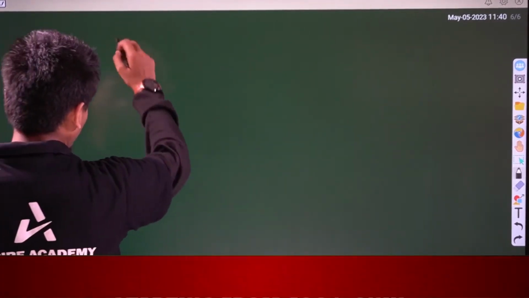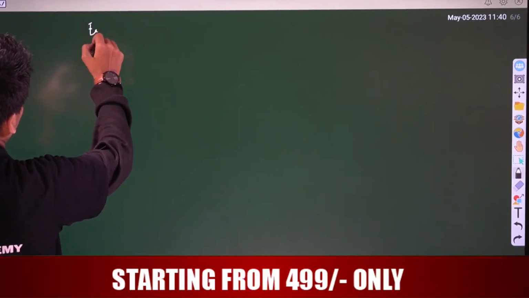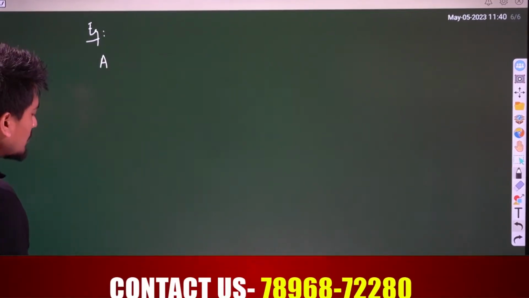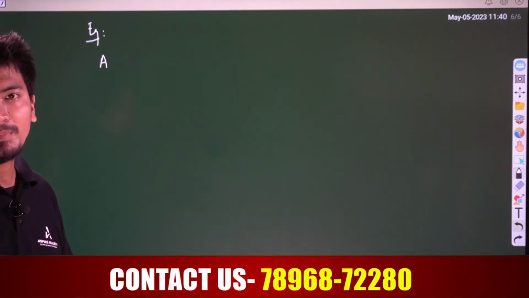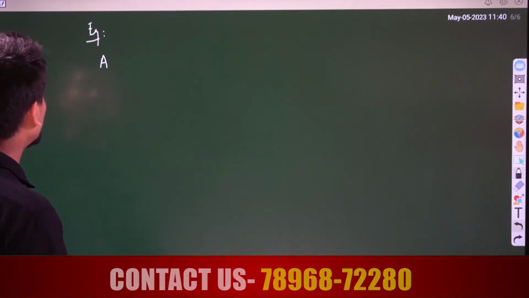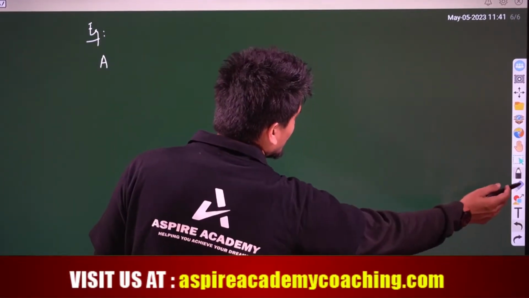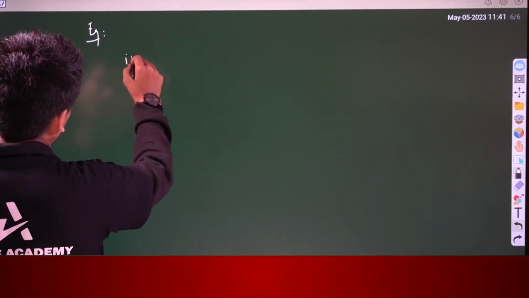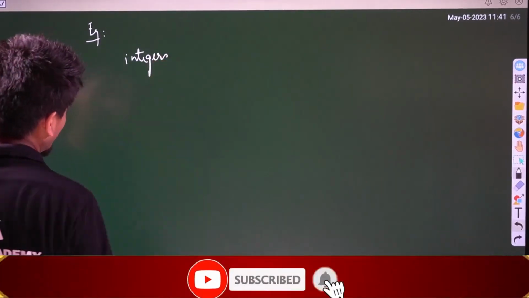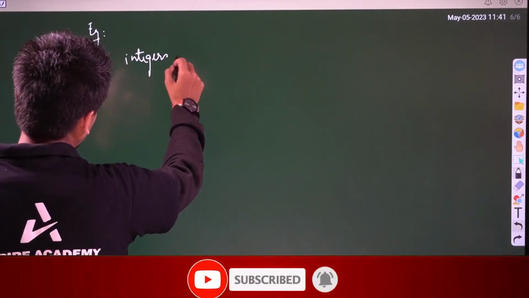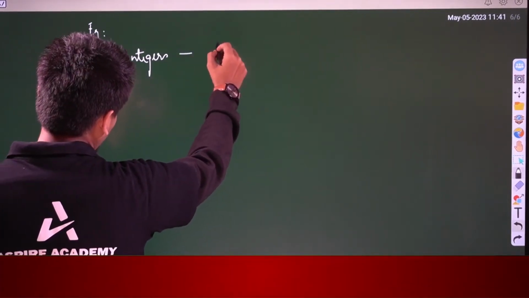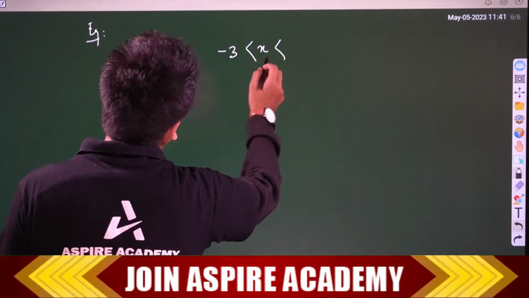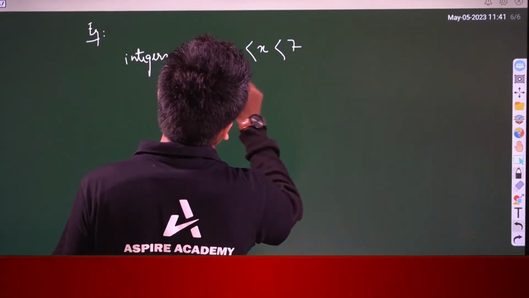Say for example, in roster form we write the integers. We have to write the integers given as -3 less than x and less than 7, right?